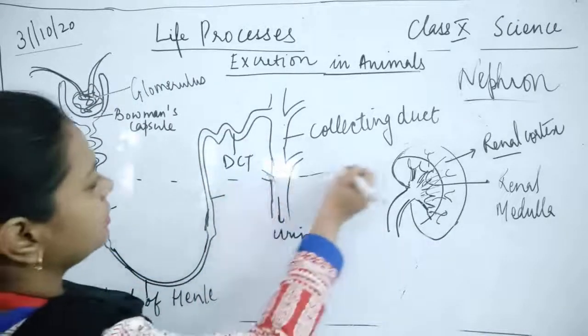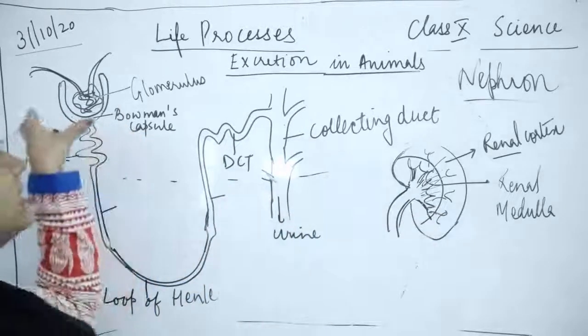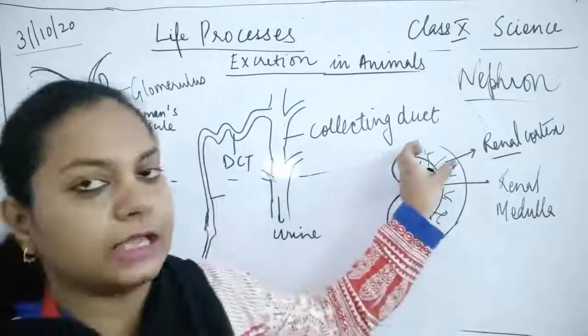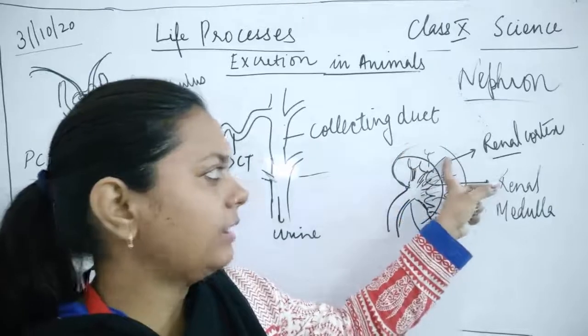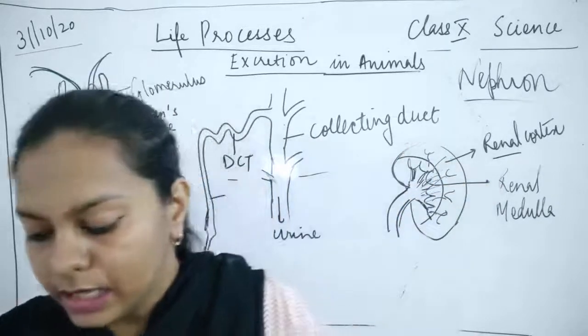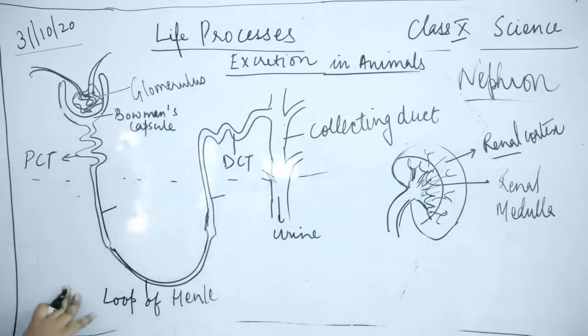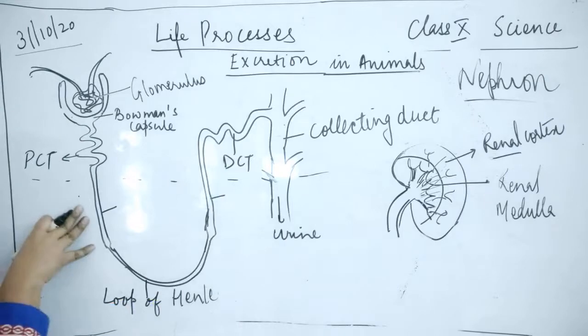Okay, two parts: the renal cortex and the renal medulla. Sometimes this Bowman's capsule is lying this side, inside the renal cortex. उनको एक नेफ्रॉन के नाम से जानते हैं. And the next part, this is called the cortex. This is the medulla part.